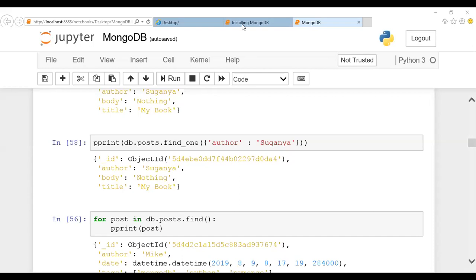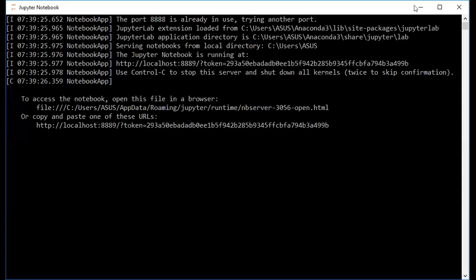Okay, meanwhile I'll share this document, guys. Don't worry, I'll share this document. You can have a glance at it. Okay, just give me a second.